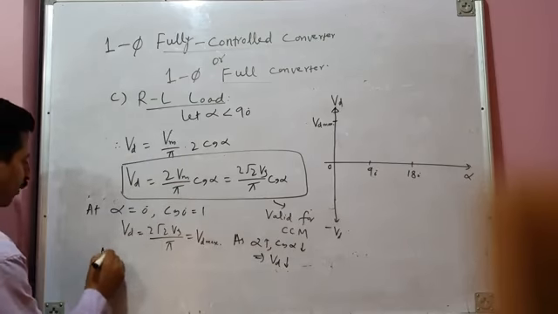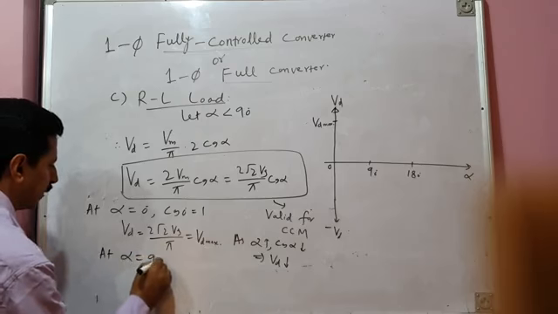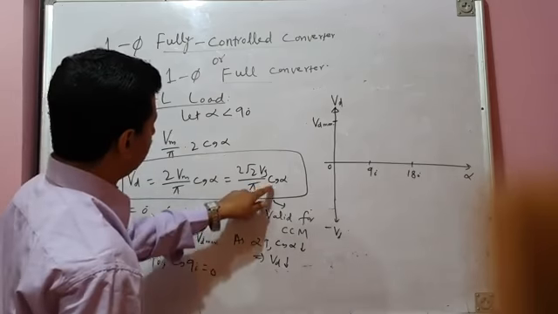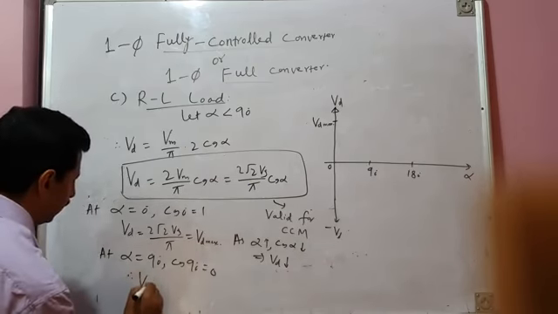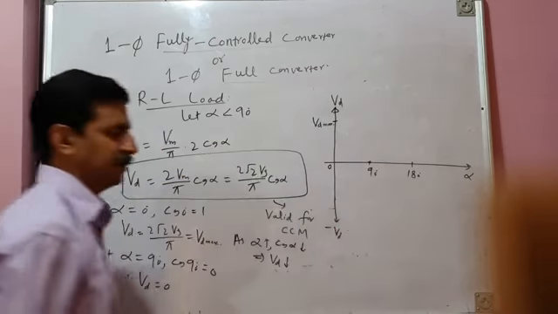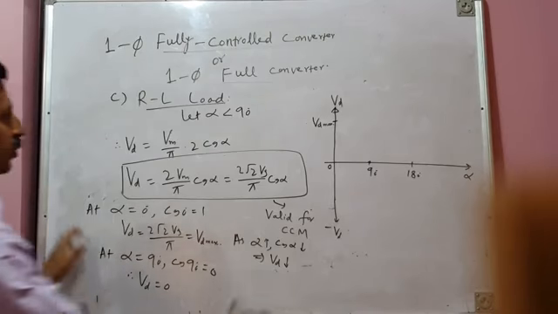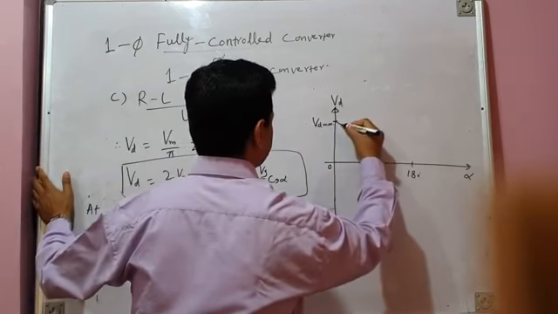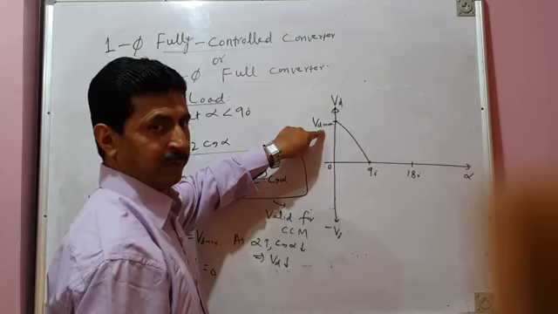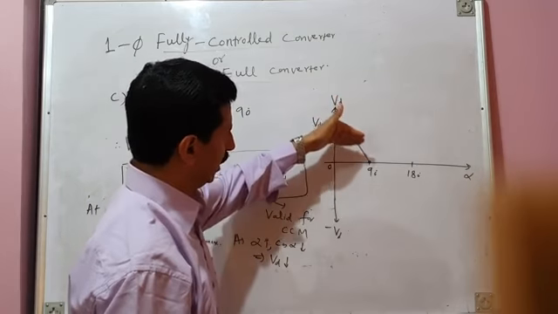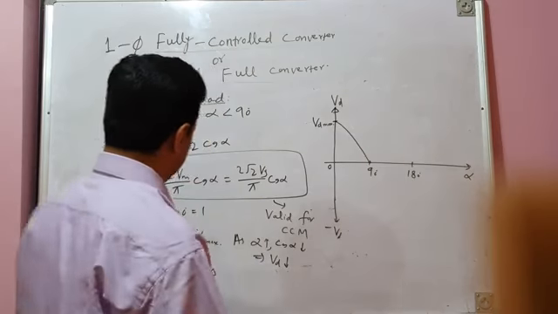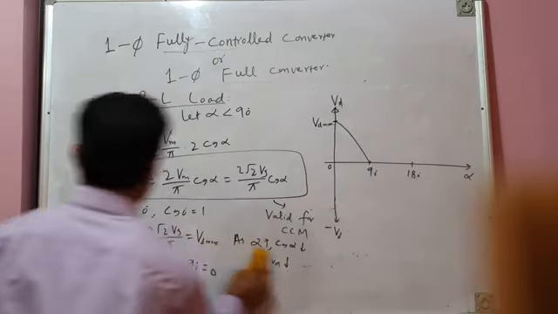And at alpha equal to 90 degrees, what is cos 90 degrees? Cos 90 degrees is 0. So therefore, average output voltage will be 0. So at alpha equal to 90 degrees, average output voltage will be 0. Okay. So therefore, your average output voltage will vary like this. At alpha equal to 0 degree, it is maximum, Vd max. As alpha increases, average output voltage decreases, and when you reach alpha equal to 90 degrees, average output voltage becomes 0. What happens beyond 90 degrees?